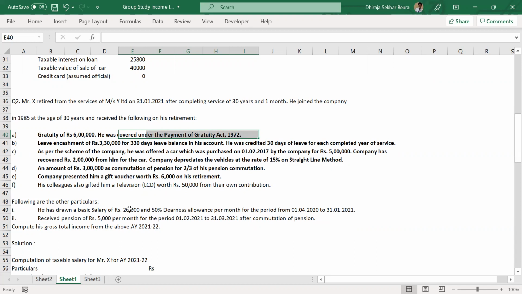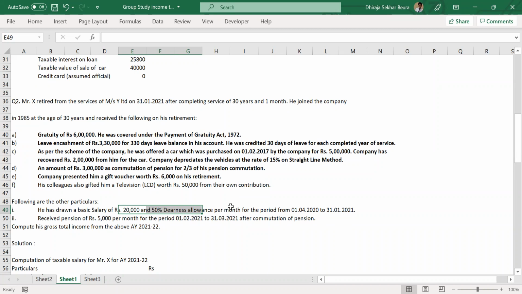Don't look at that. I'm telling you 50% is the dearness allowance. 20,000 is basic salary, 50% dearness allowance, that means that's 10,000. Forget about the period because you haven't read the question yet. There is other information which is relevant, but I want to deal only with gratuity. That's why, forget about that. Saurabh, does that answer your question? It should not be 1/2, it should be 15/26. Does it make sense?